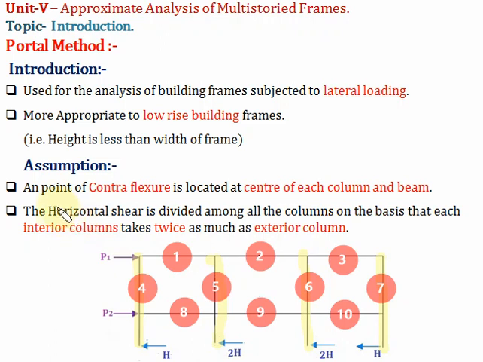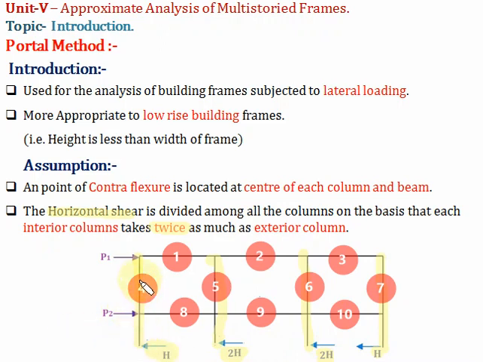Now what have they said? Horizontal shear is divided among all the columns on the basis that each interior column takes twice as much as an exterior column. So here if you take the horizontal shear for the exterior column as H, then for the interior column it will be 2H. Is that clear? This is our second assumption. This assumption is very, very important. From this we can find out the value of H.